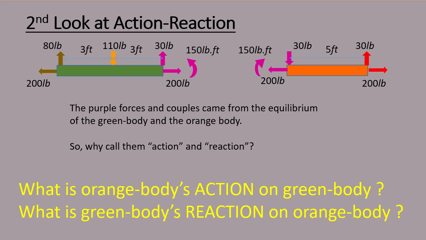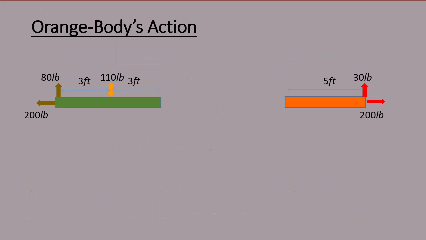What is green body's reaction on orange body? Let's explore these two questions. So here is the orange body, and here is the green body. Now we are going to find out what is the orange body's action on the green body. And we do that in several steps.